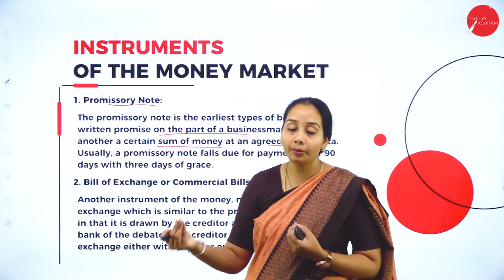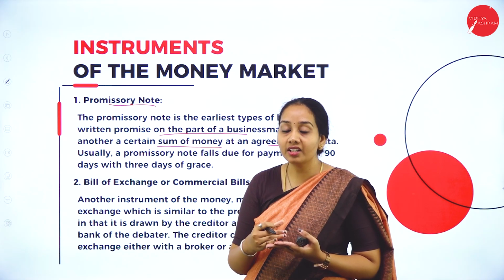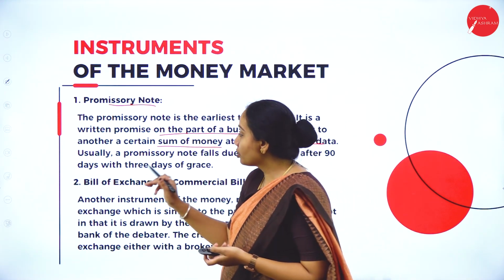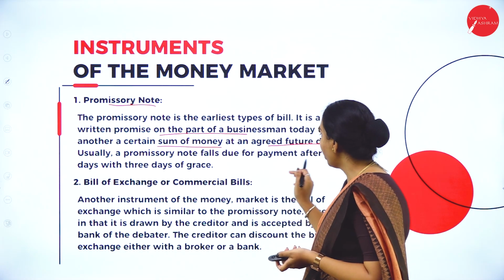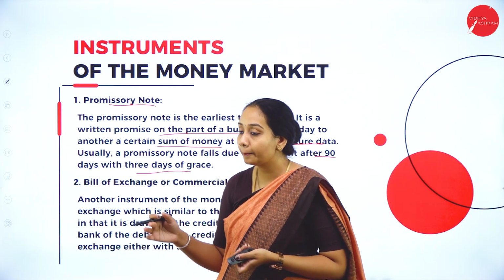maturity value and the rate of interest. It's a contract between them, and a legal document exists between both of them. Such a document is called a promissory note. Promissory notes are usually issued for a payment period of 90 days with a grace period of 3 days.